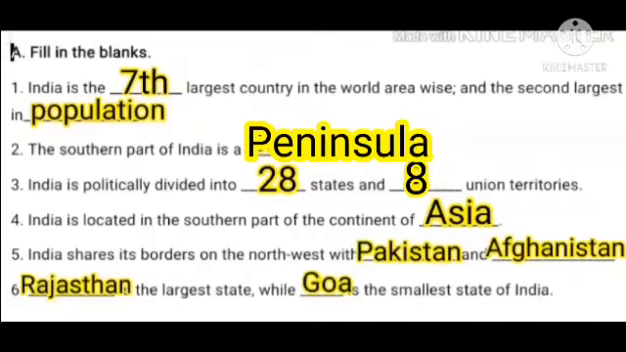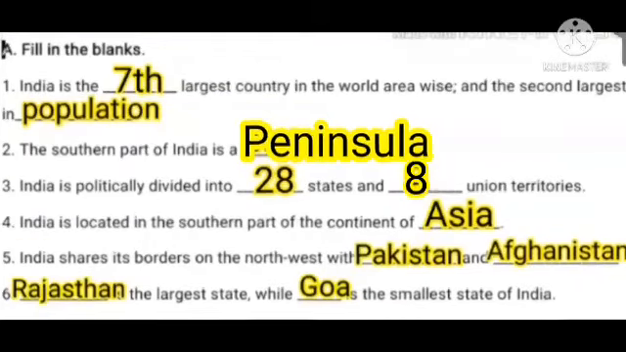Sixth one. Dash is the largest state while Dash is the smallest state of India. The answer is Rajasthan is the largest state while Goa is the smallest state of India. Okay children, revise the fill-ups. Please be careful and check your answer.